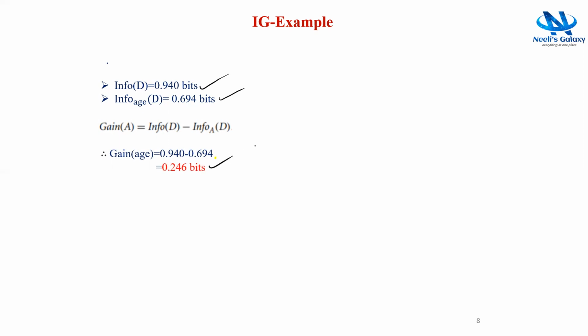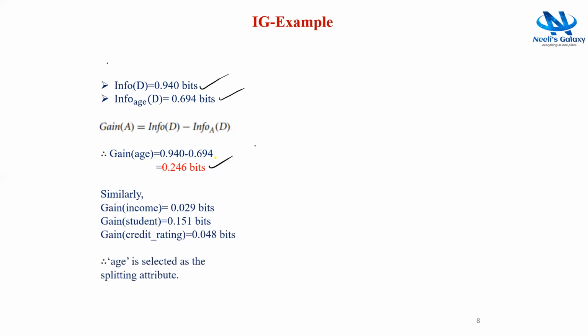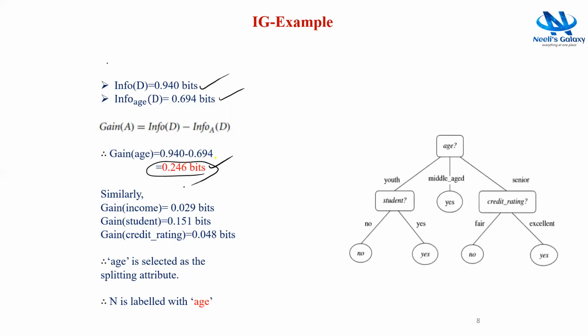Similarly, we can get the information gain for all the remaining attributes like income, student, credit rating, etc. The gain of income is 0.029, the gain of student is 0.151, and the gain of credit rating is 0.048. Therefore, if you observe, age is selected as the best splitting attribute because it has the highest value. That's why in our example, the node N is labeled with age. Here we are labeling this with age.